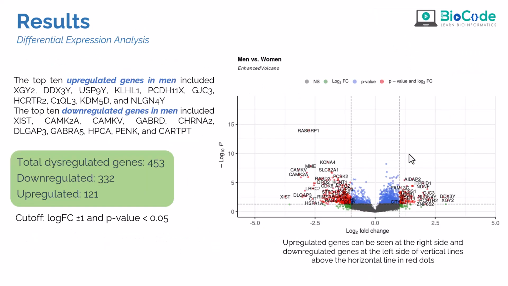And then when it comes to results, I identified multiple genes that were dysregulated, namely downregulated genes numbering 332 and upregulated genes numbering 121. And out of these genes, we identified multiple apoptosis genes, which I'll share later on. Specifically in this volcano plot, on the right hand side the upregulated genes are given in red, and on the left hand side the downregulated genes are given in red color as well.